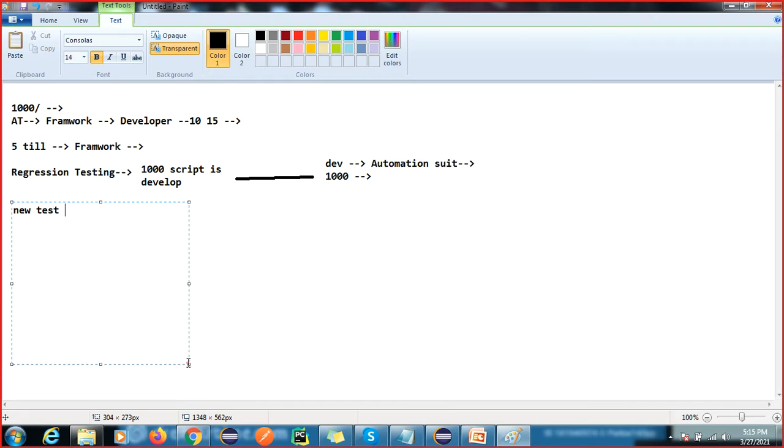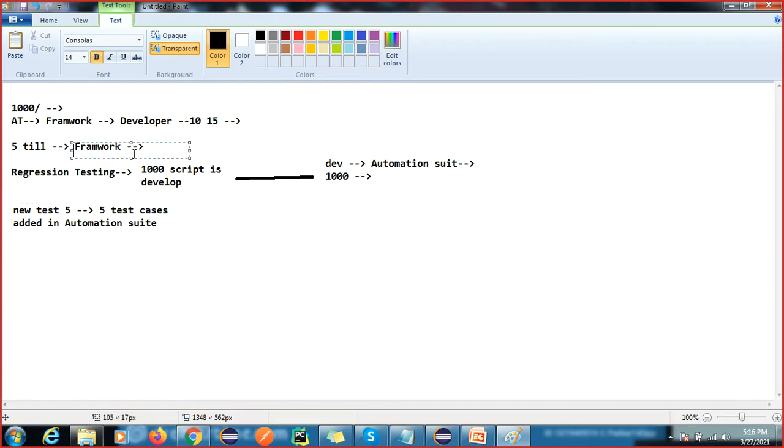These test cases are not available in our framework, so you have to automate those 5 test cases. This is your manual with automation profile. The test cases are added in the automation suite. Got it, right? This type of scenario you will get in real time.